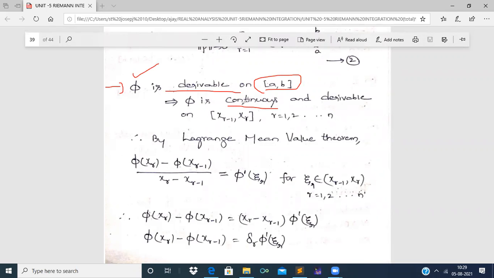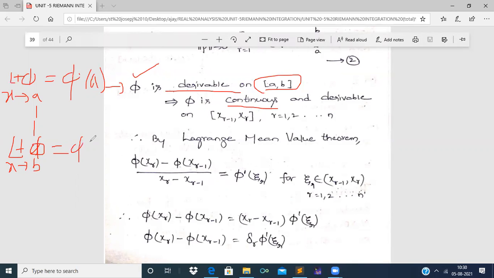So what does this mean? This means that the limit of phi as x is tending to a will be equal to phi of a, and the limit of phi as x is approaching b will be equal to phi of b, right?